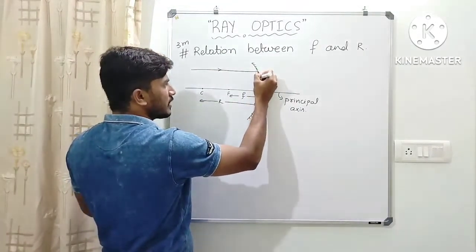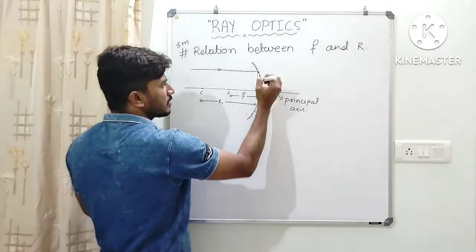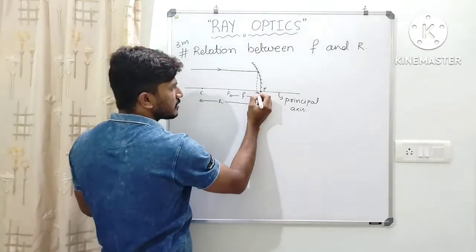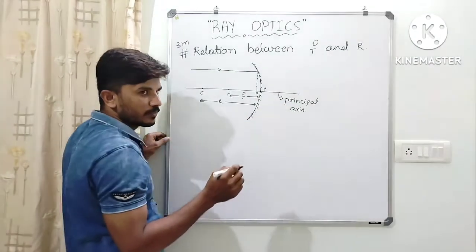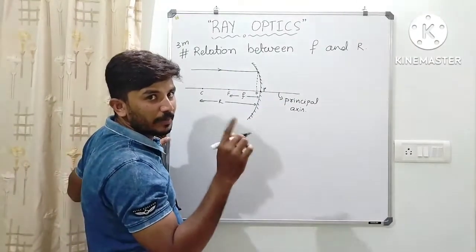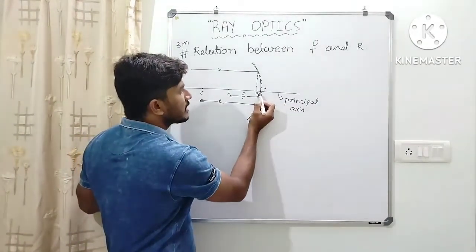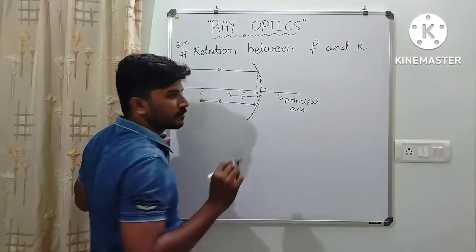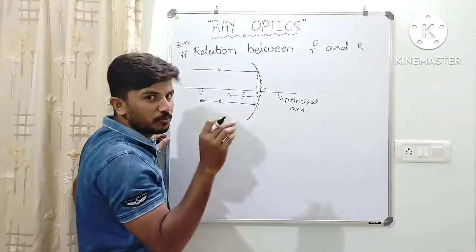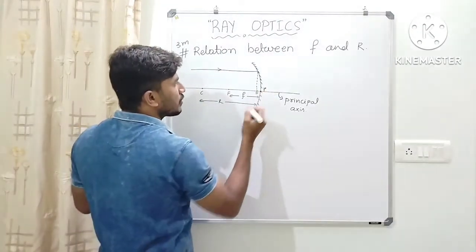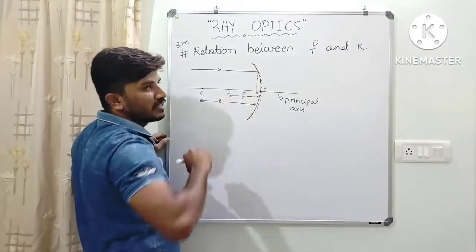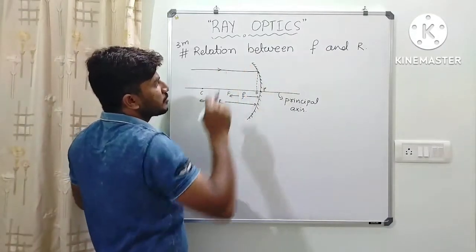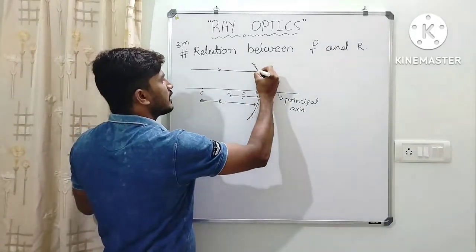If you consider a perpendicular line here that reaches the principal axis at D. But for a paraxial light ray, D lies on P. If I write very close to it, D lies on P. So D and P are the same points. Let us consider it like that, but for our convenience, we have drawn it at this particular distance.